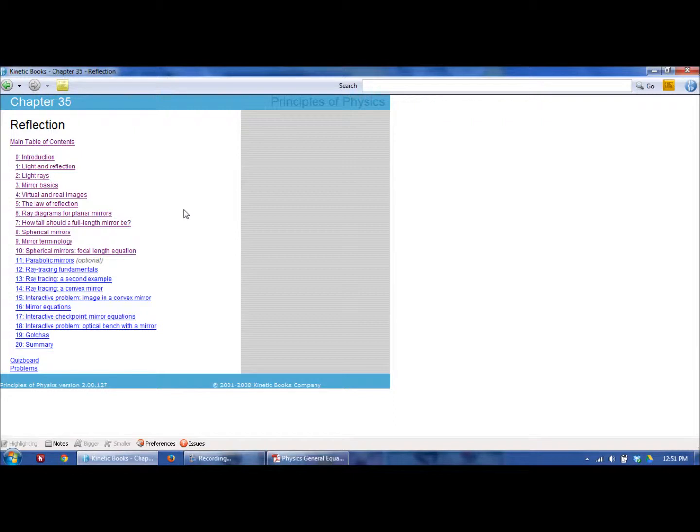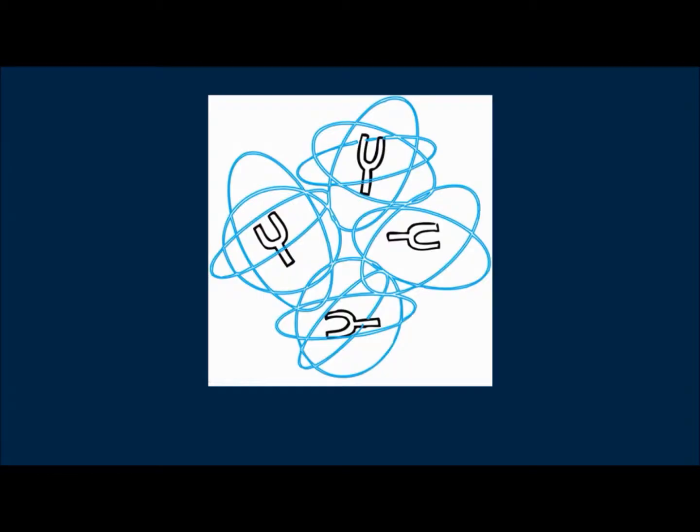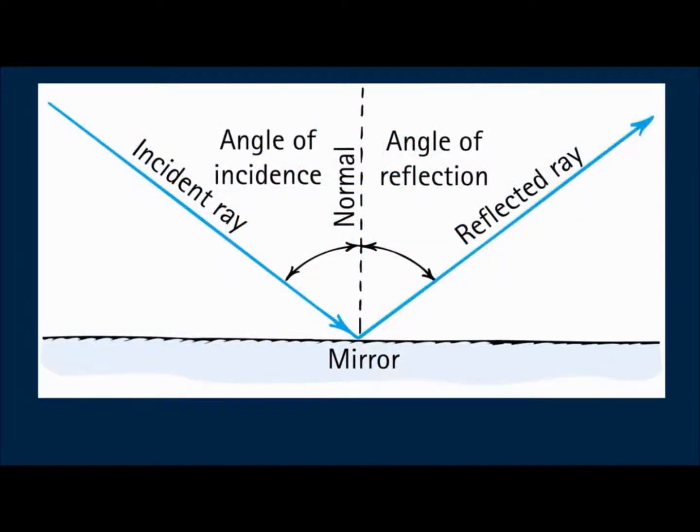All right, let's look at the law of reflection very quickly. Here is some things from Hewitt. The interesting thing, though, is that whether a lot is reflected or only a little, and no matter what the reflecting surface is made of, the light obeys the same simple law of reflection if the surface is smooth.